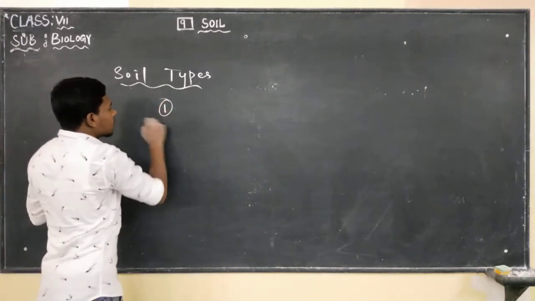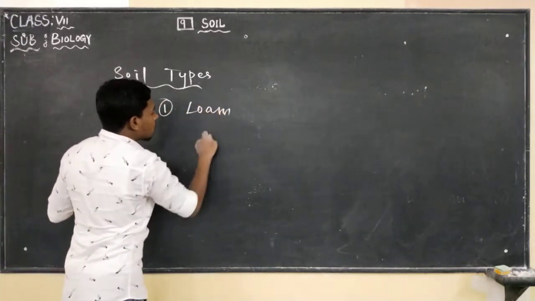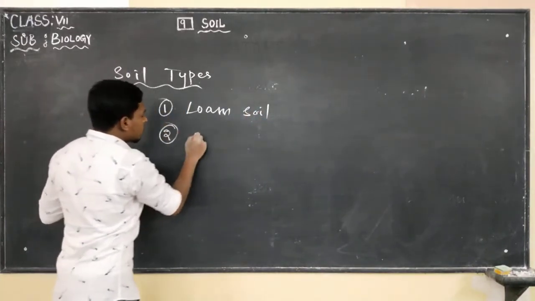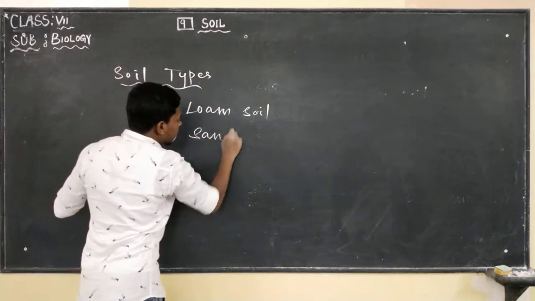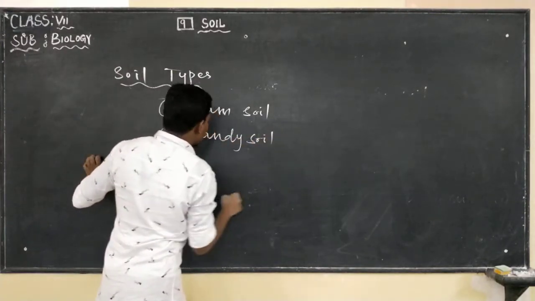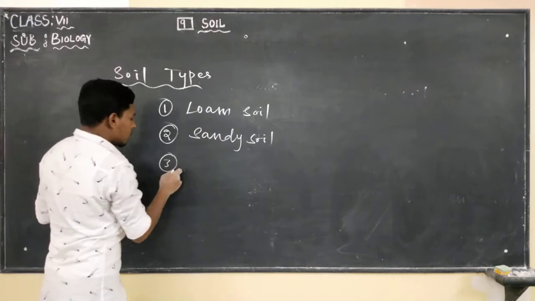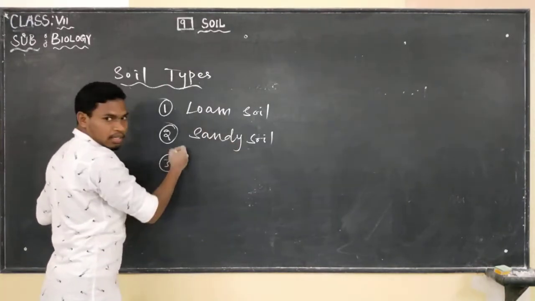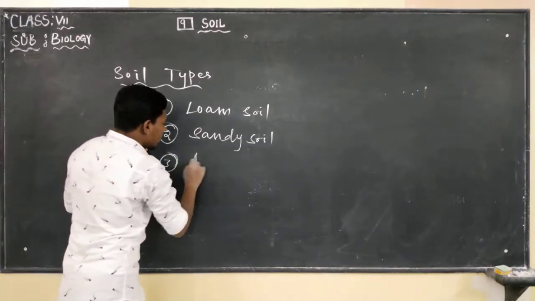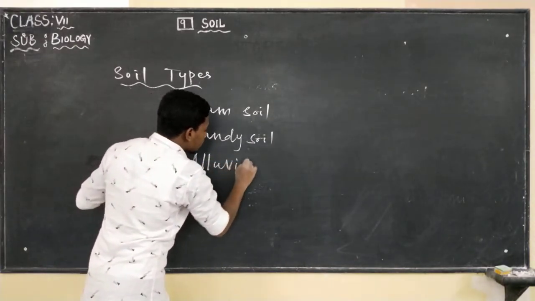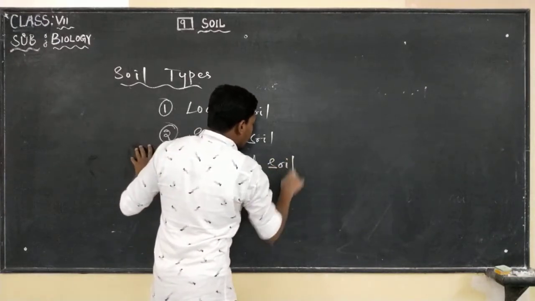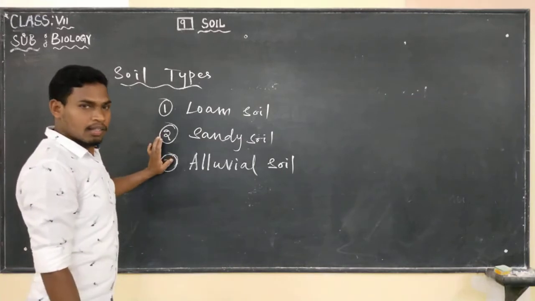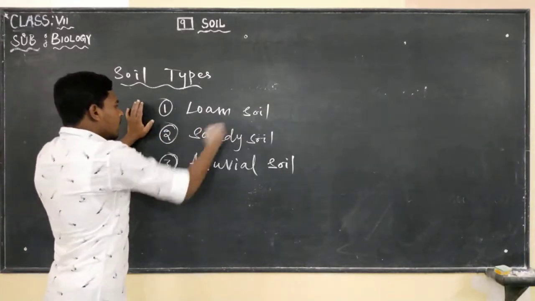First one is loam soil, second one is sandy soil, and the third one is known as alluvial soil. Loam soil, sandy soil, and alluvial soil. These are the three types of soil.